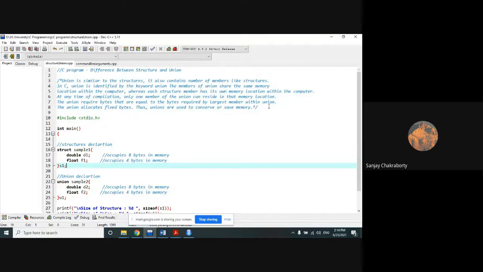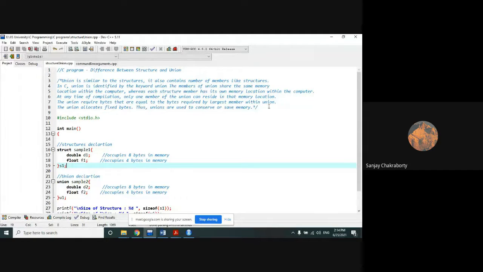Point number 6: individual members can be accessed at a time in case of structure, whereas only one member can be accessed at a time in case of union.